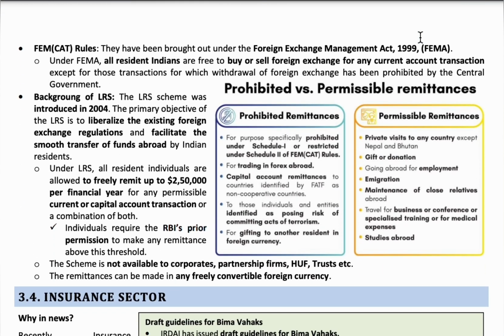Coming to remittance, we have two types. Remittances for domestic needs or business purposes are okay, but a few countries send money to organizations which may be contributing to illegal acts like terrorism. Such huge remittances are tracked and stopped. Remittance which goes to illegal acts like terrorism is called prohibited remittance. Remittance sent for domestic needs, study purposes, etc., is called permissible remittance.